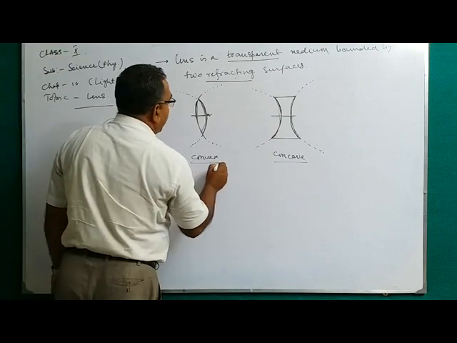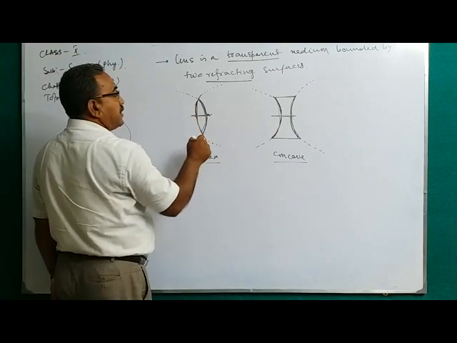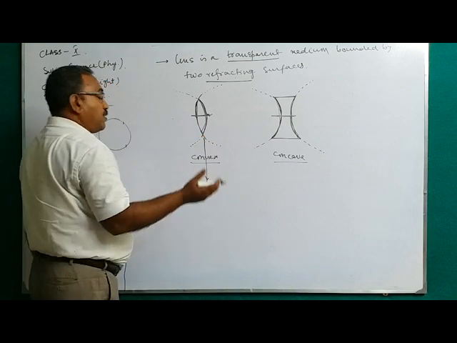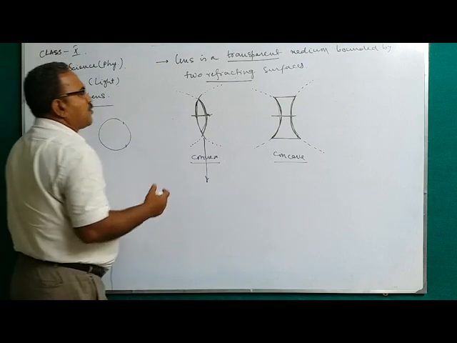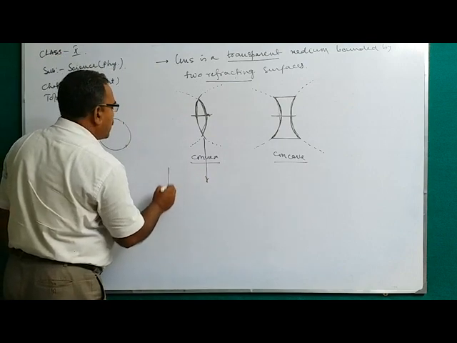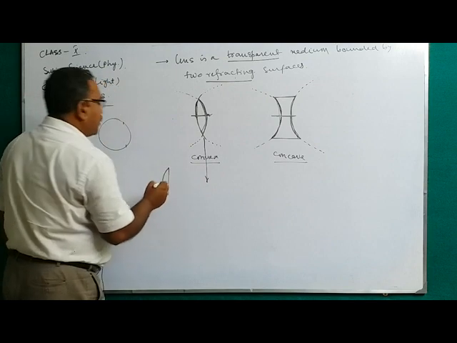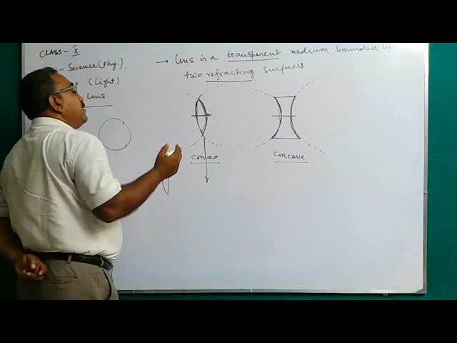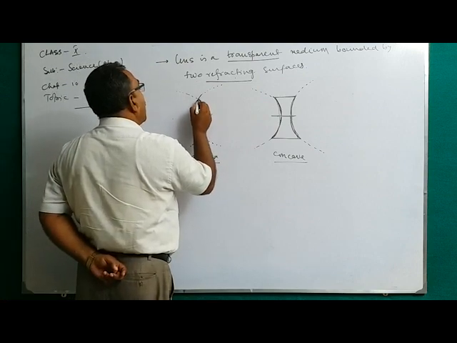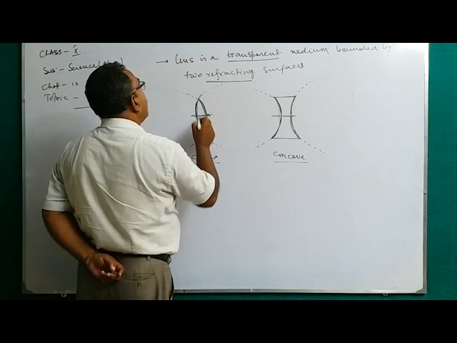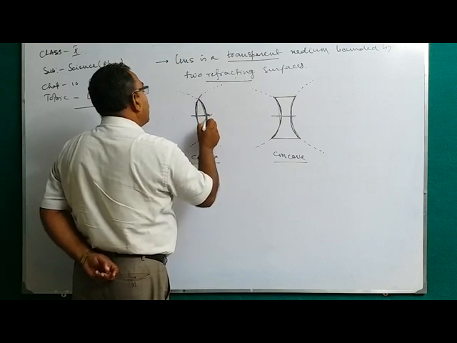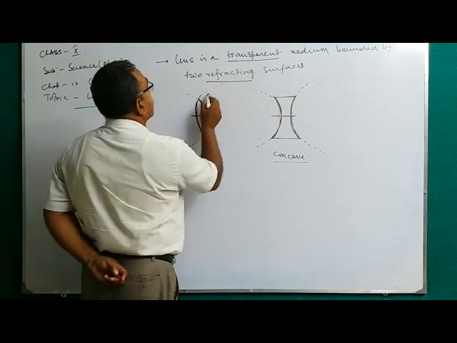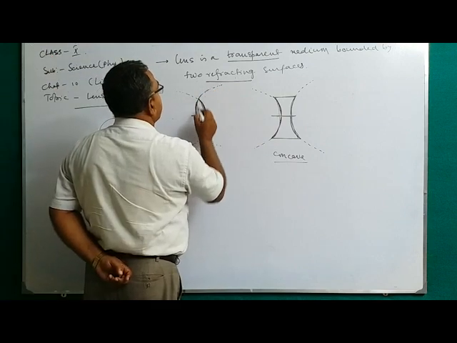So the convex lens, the shape of it, this type of lens is all you need to know for your syllabus, but in the upper class there are many types of lenses. Suppose one is plano-convex. So you learn different types of lenses in the higher class, but in your class you only need the convex lens, the double convex lens, that means double surfaces.